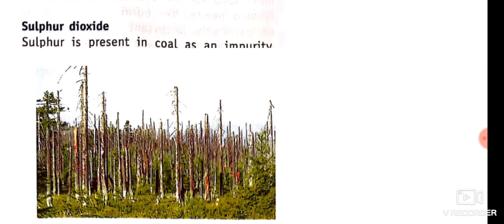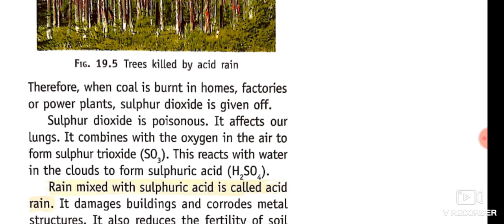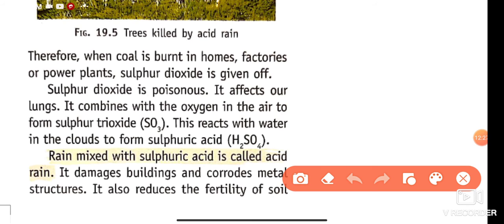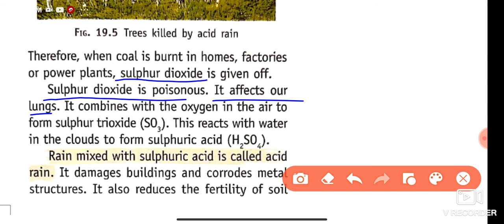Next is sulfur dioxide. Sulfur is present in coal as an impurity, and therefore when coal is burned in homes, factories or power plants, sulfur dioxide is given off. Along with carbon dioxide, sulfur dioxide is also given off. Sulfur dioxide is a poisonous gas and it affects our lungs. It combines with oxygen in air to form sulfur trioxide. This reacts with water in the clouds to form sulfuric acid, and it is the reason for acid rain.